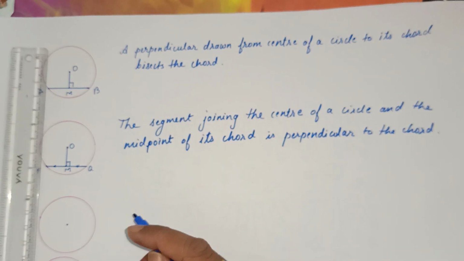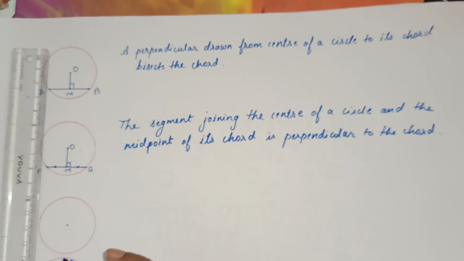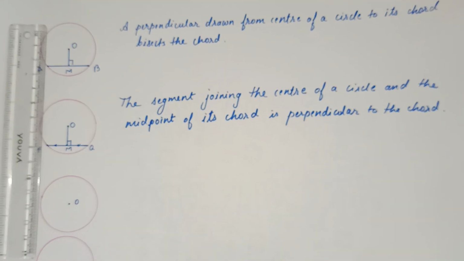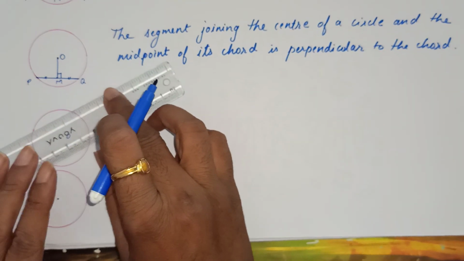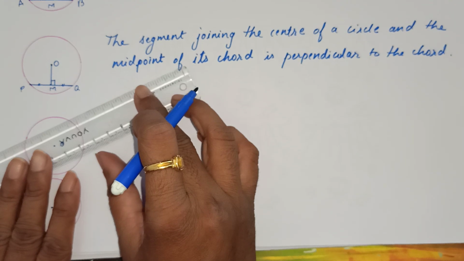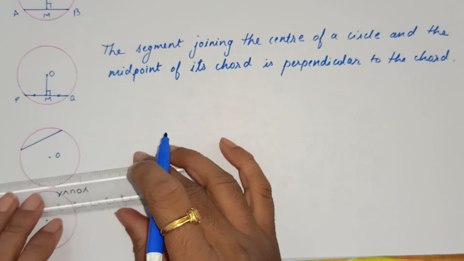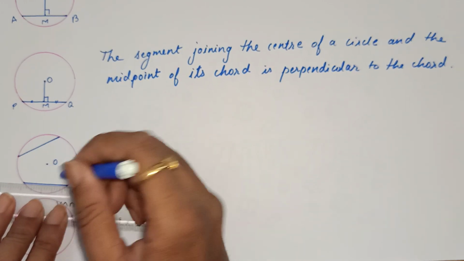Congruent chords of a circle are equidistant from the center of the circle. Suppose this is again a circle with center O, and there are congruent chords. Congruent chords means the measurement of the chord is same. The lengths of the chords are same.